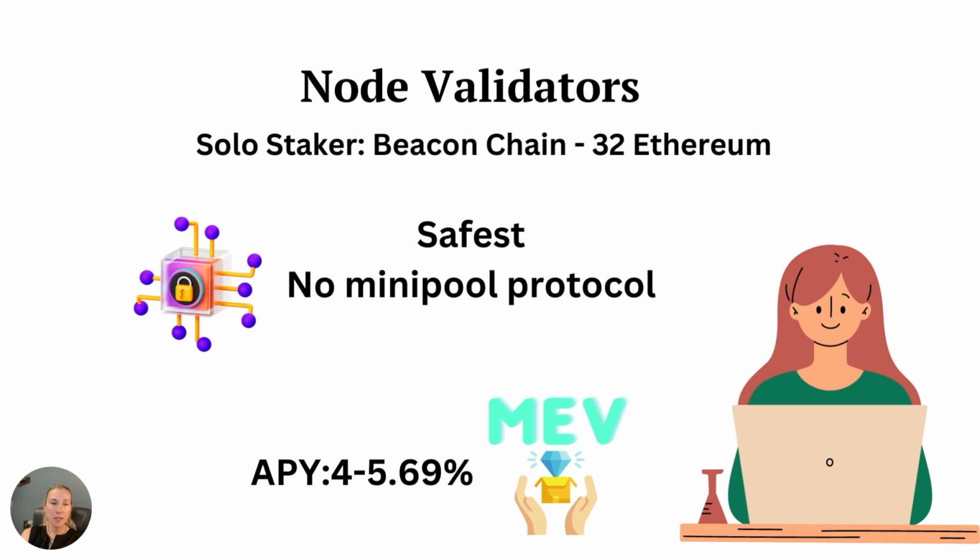APY is anywhere from 4 to 5.69%, depending on MEV or MEV boost. MEV stands for maximal extractable value. Basically that refers to the maximum value that can be extracted from block production in excess of the standard block rewards like gas fees, by including, excluding, and changing the order of transactions in the block.